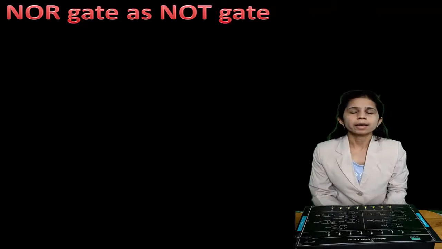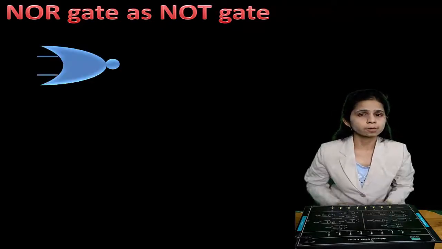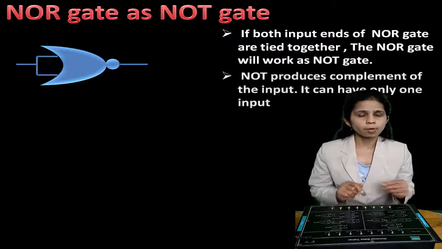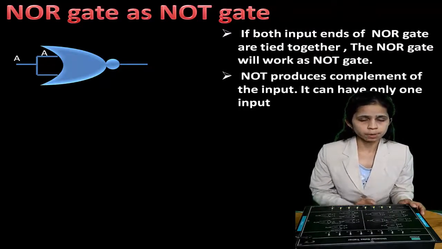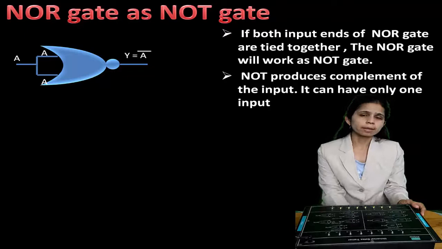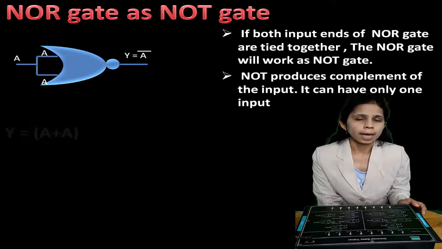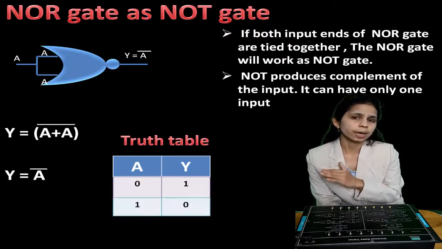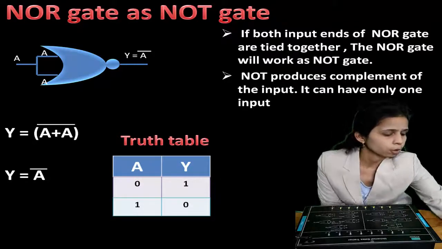Now again, how a NOR gate acts as a universal gate. To make a NOR gate as a NOT gate, again you have to connect both its input terminals together. So by connecting the input terminals together, the input is A and the output will be the reverse or complement of that, that is A bar. So that is a NOT gate.